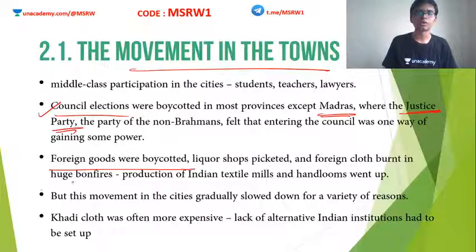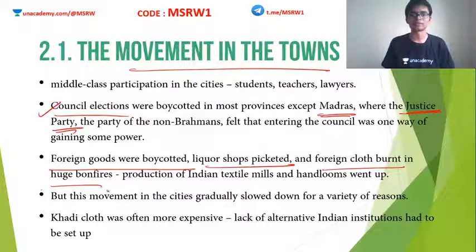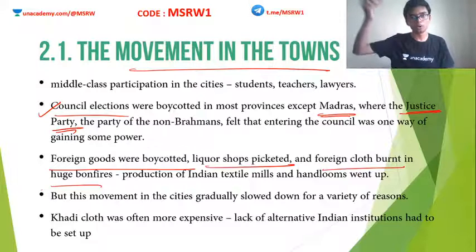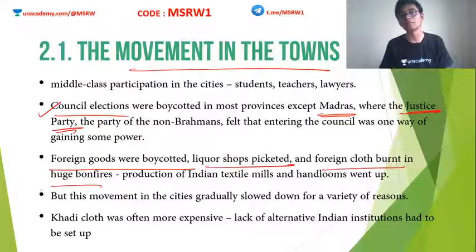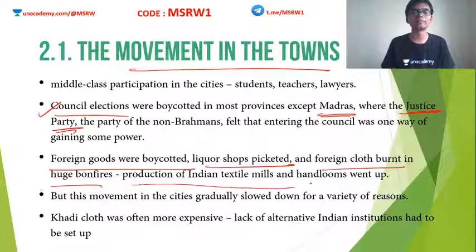Foreign goods were boycotted. Liquor shops were picketed. Foreign clothes were burned in huge bonfires. Also, import of foreign materials declined a lot. All these caused trouble to Britain, but at the same time were a boon to the Indian people. Why? Because production of Indian textile mills and handlooms went up. When British goods became scarce in the economy, it was a vacuum that could be filled by Indian goods. So more and more Indian textile mills and handlooms started coming up in the Indian markets.